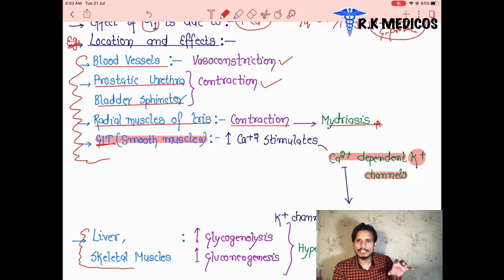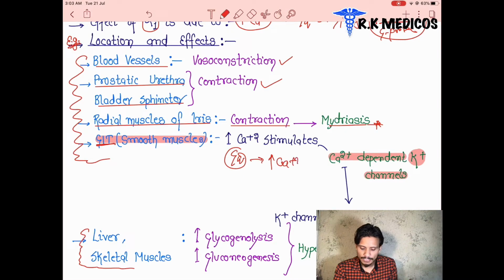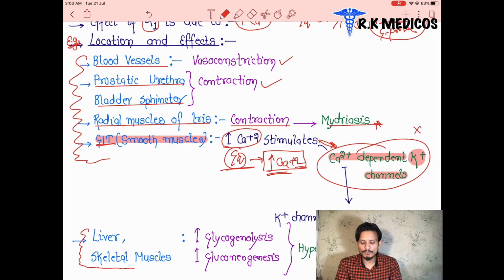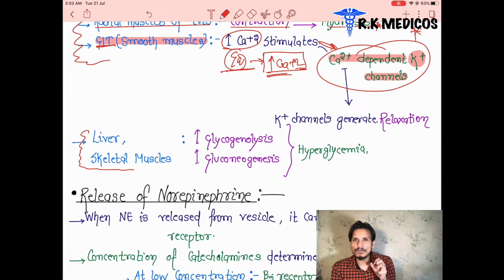And the next point, in the GIT, the smooth muscles through the GQ subunit lead to an increase in calcium. How the calcium is released, you can watch in the receptor topic. This calcium released from the GQ subunit of the GPCR is going to stimulate the calcium dependent potassium channel. This point is important here: the calcium dependent potassium channel gets activated by the calcium released in the smooth muscles of the GIT, and it leads to the activation of another channel, that is the potassium channel.